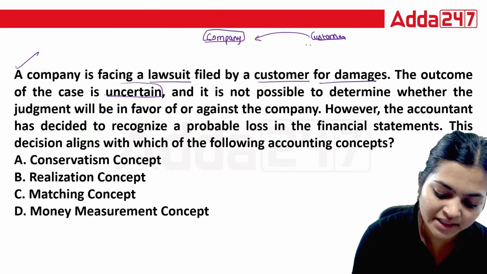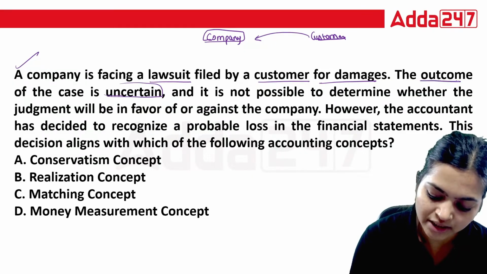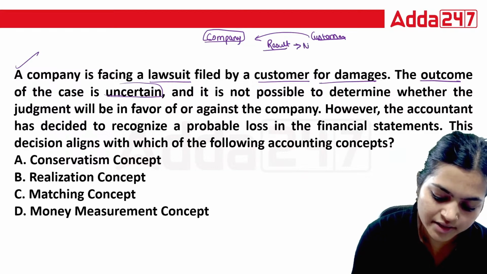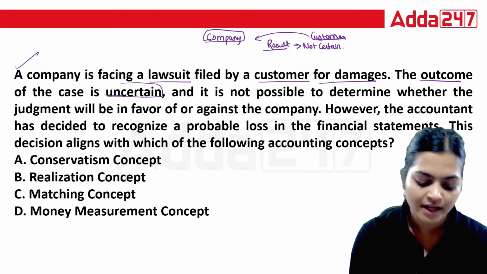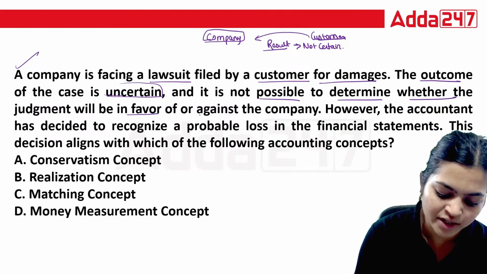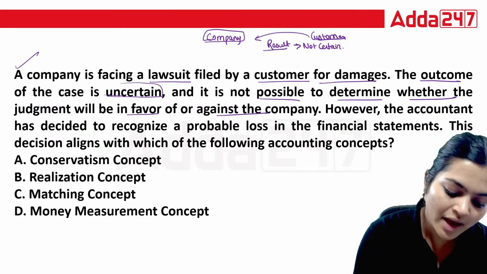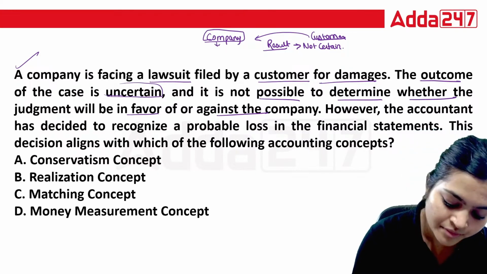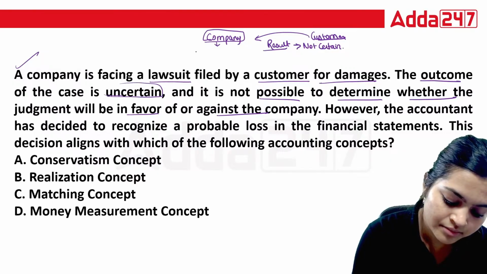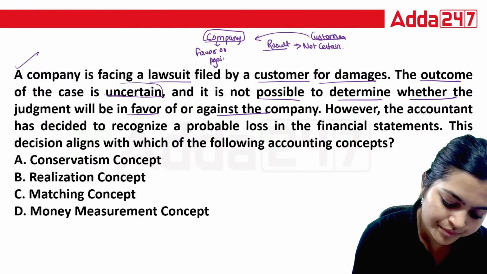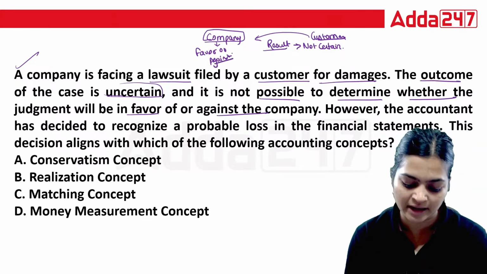But the outcome, that is the result, is not certain. No one can predict it right now. And it is not possible to determine whether the judgment will be in favor of or against the company. So as the management of this company, we are not aware whether that particular case will be in your favor or against you. Currently, you are not aware about that.